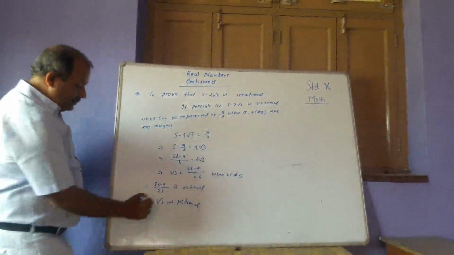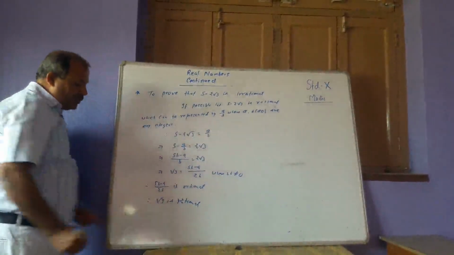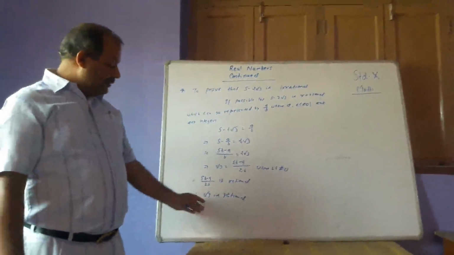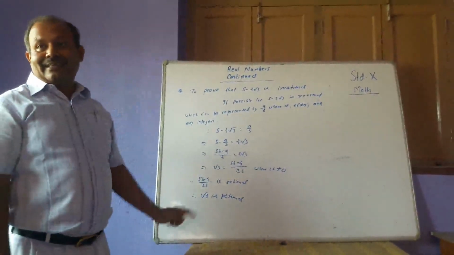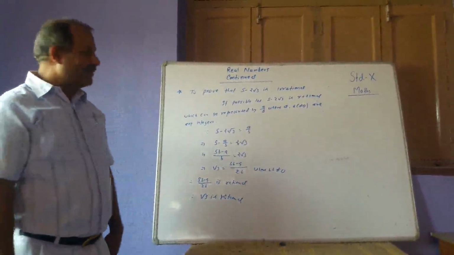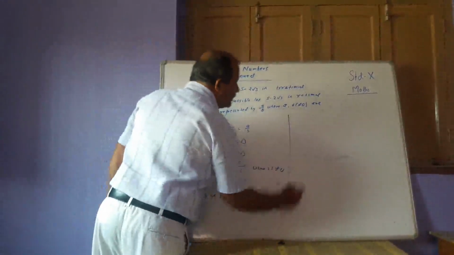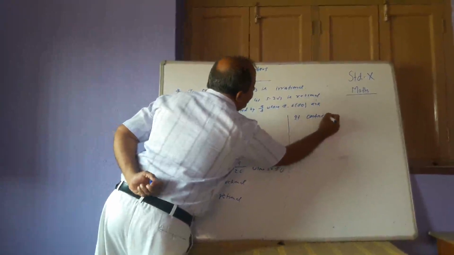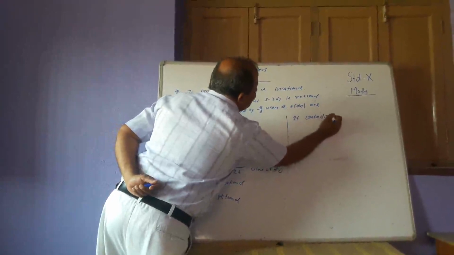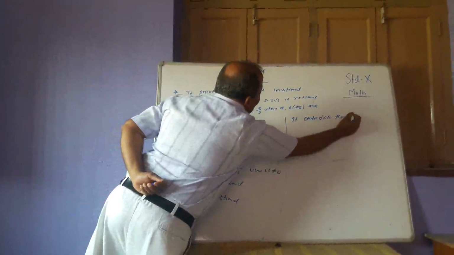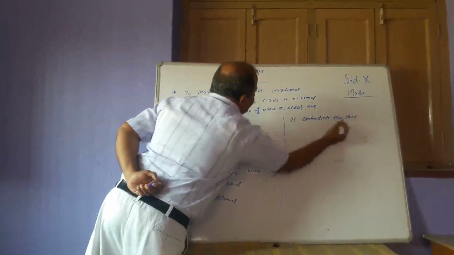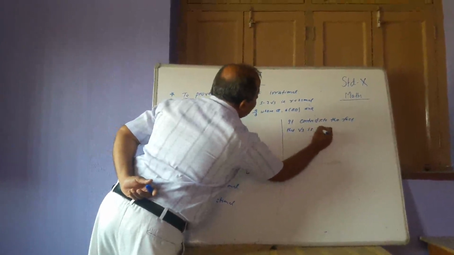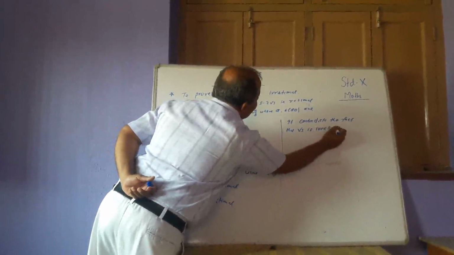We have come to the result that root 3 is rational, but you already know that root 3 is not rational, it is an irrational number, and therefore it contradicts the fact that root 3 is irrational.